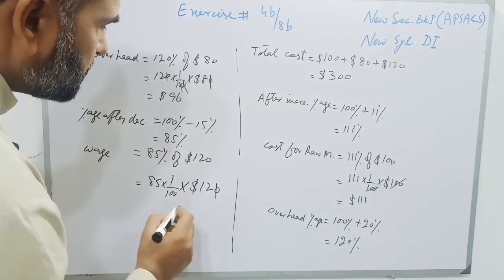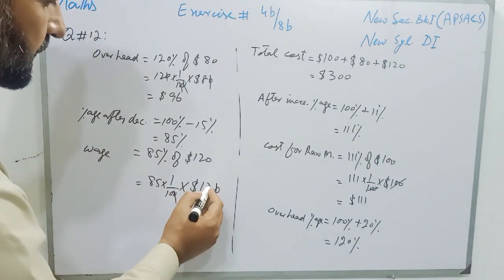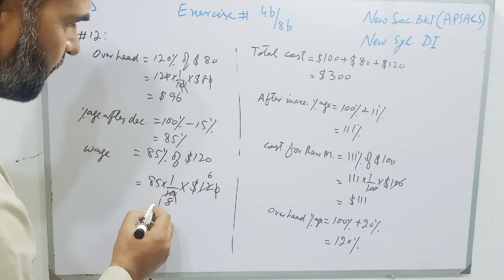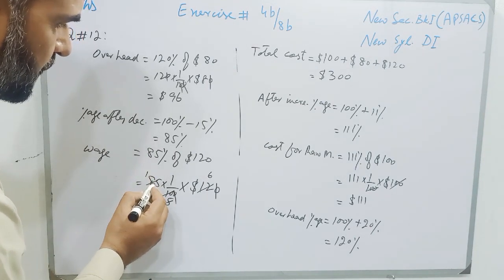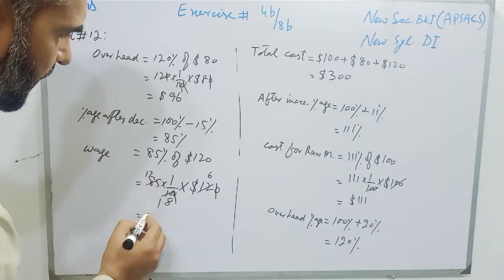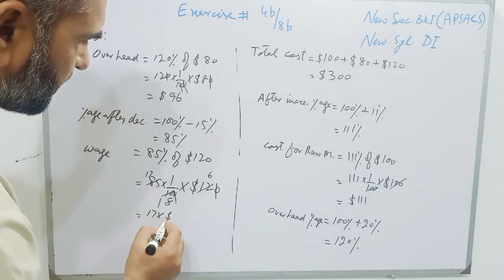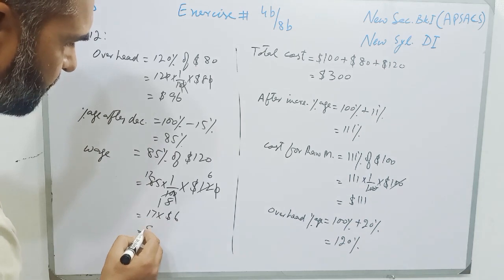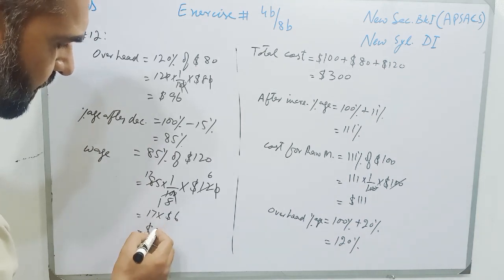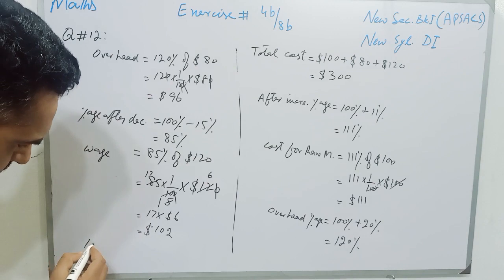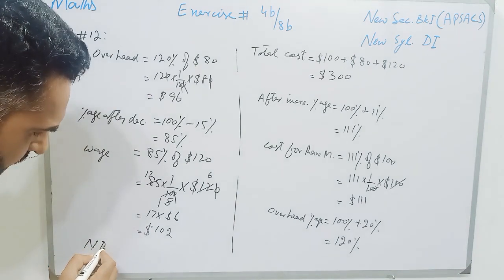This 0 and this 0 will be cancelled. It will become 17 multiplied by $6, and 17 multiplied by 6 means $102.